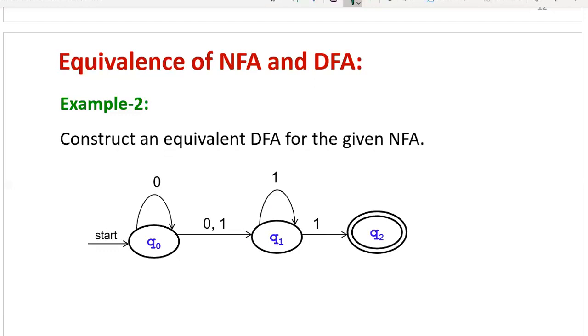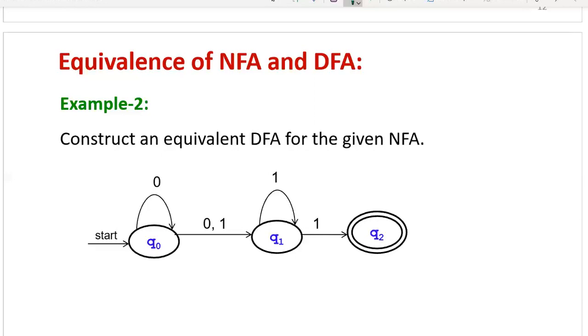Suppose on input 0, you get one state. If it is not the same as Q0, that is a new state of the DFA. So you can consider it the next state of the DFA, then again find out its transitions. Again, if any new state occurs, you can continue it as the next state of the DFA. On every input, whenever a new state occurs, consider it the next state of the DFA, then find its transitions on all the given input symbols. You have to continue until no new states occur.